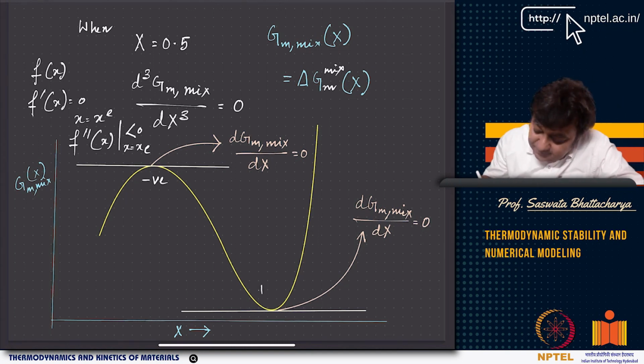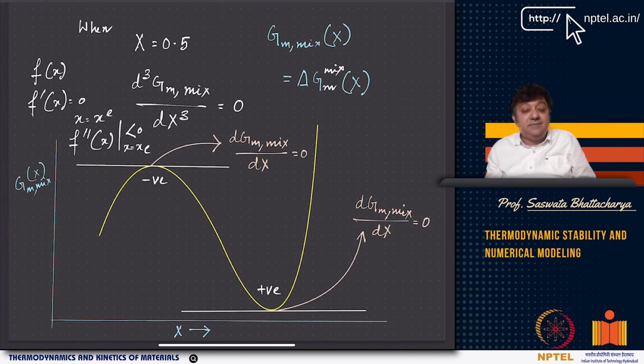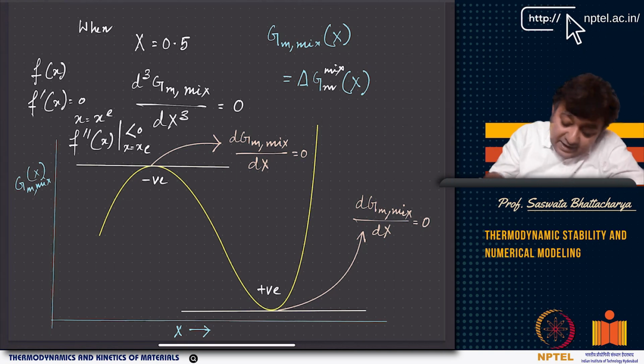Here the curvature is positive, right? It has a positive curvature. Positive curvature means it's a minimum, right? When f double prime x at x equal to xe is greater than 0, that means xe is where the function has a minimum, right? So this is the idea. We are just looking at the same idea.